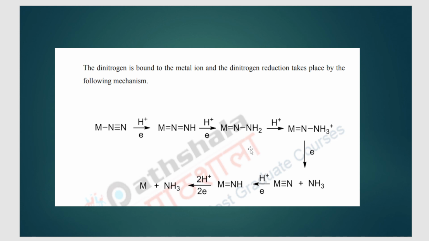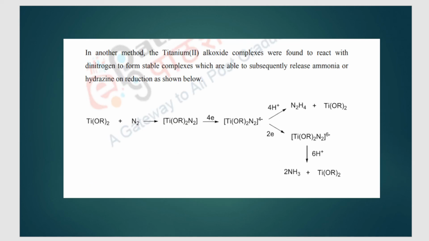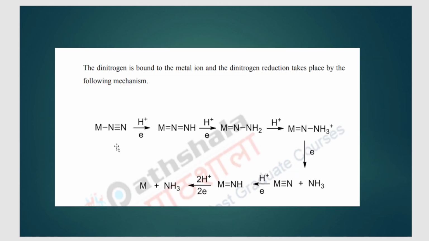This is important. You need to know how the mechanism proceeds, that is, how this entire reaction takes place. The mechanism of this reaction is this one, how it is occurring. So with this part, we have completely covered nitrogen fixation. I hope you have understood this topic thoroughly.